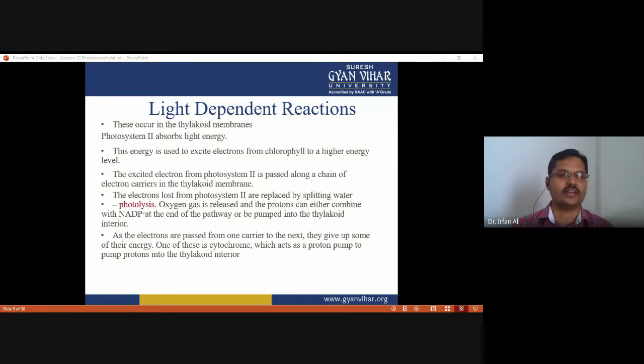As the electrons are passed from one carrier to the next, they give up some of their energy. This energy is harnessed for the development of a proton gradient along the thylakoid membrane, the same as the electron transport chain in the mitochondria. One of these carriers is cytochrome, an electron carrier which acts as a proton pump. When the electron crosses the carrier, it pumps protons from one side of the thylakoid membrane to the other side.